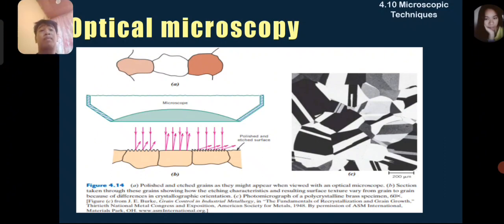A is the simplest view, what is visible. If we zoom in, we can see the polished and etched surfaces. C is the overall result when we put the different grains together, the overall view of optical microscopy.